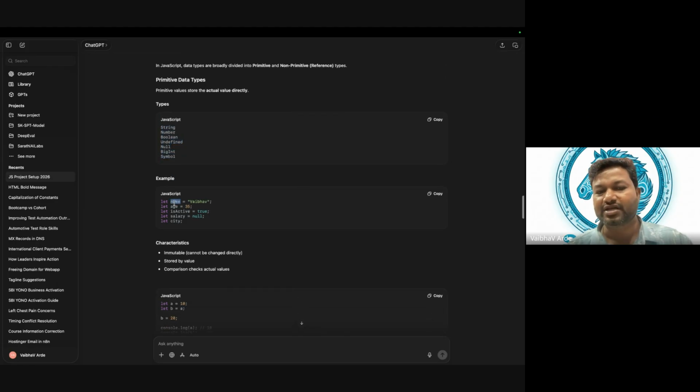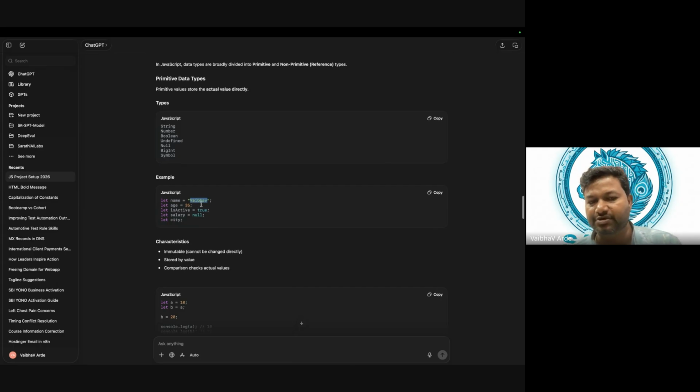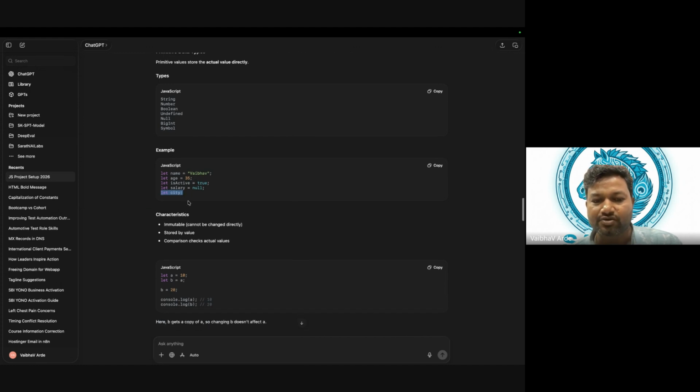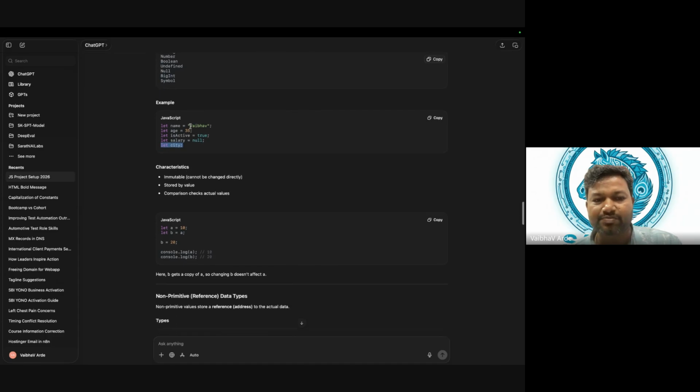Let's say name equal to Vaibhav. Just observe, we are learning primitive and non-primitive data types. Name equal to Vaibhav, age equal to 35, so this is an integer, and it's one value. Is active, it's a boolean, right? Salary is equal to null. So these all are primitive. This is not initialized, that means it is undefined, right? So here we are saying undefined in two different ways. You got it, right? Okay, so these are primitive data types.